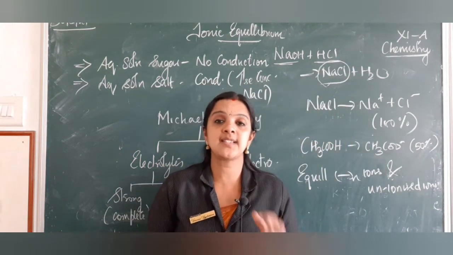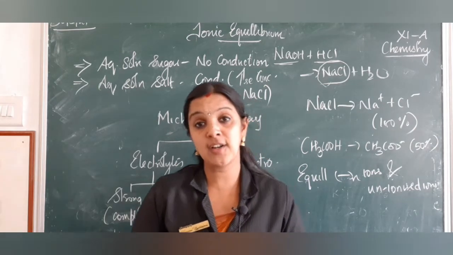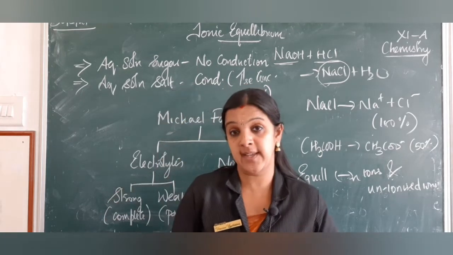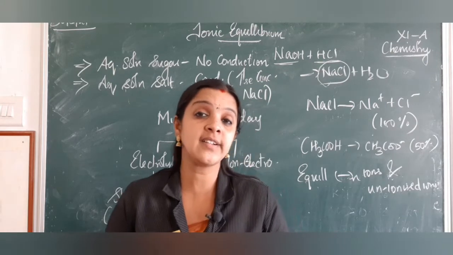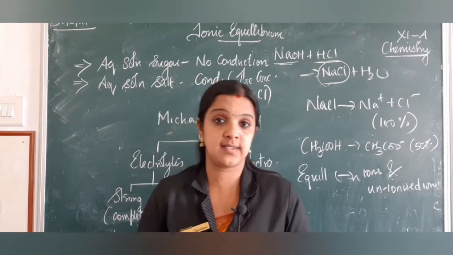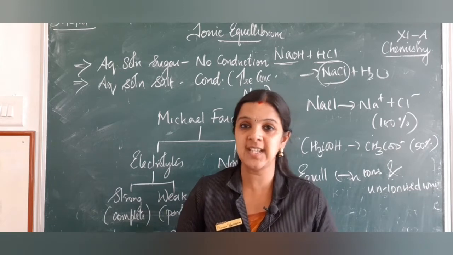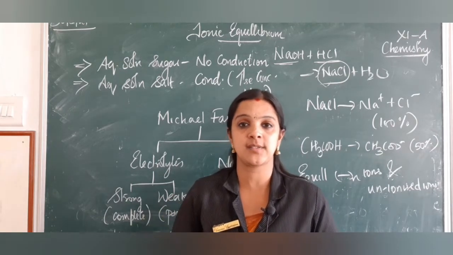So these are acids, bases and salts. But now what we are going to see here are the different definitions of acids and bases from Arrhenius theory, Bronsted theory and Lewis theory. So these are the 3 things which we are going to see now, with the definition of an acid, base and salt.